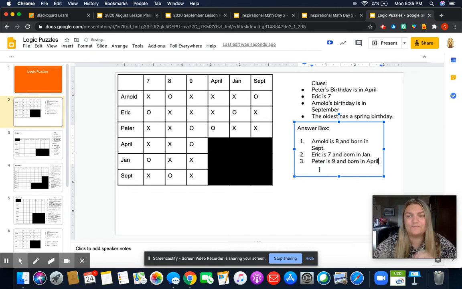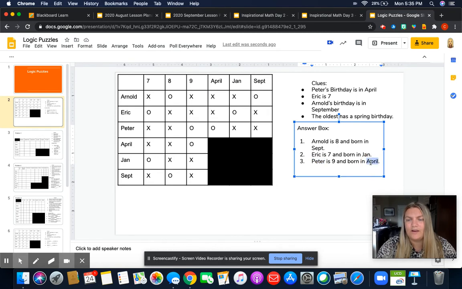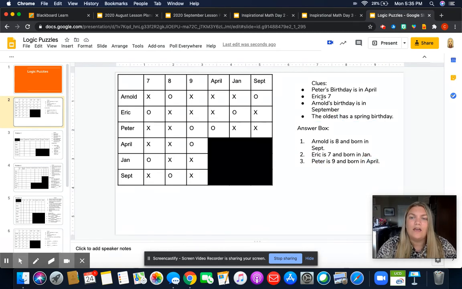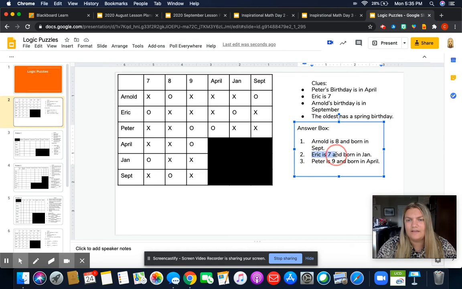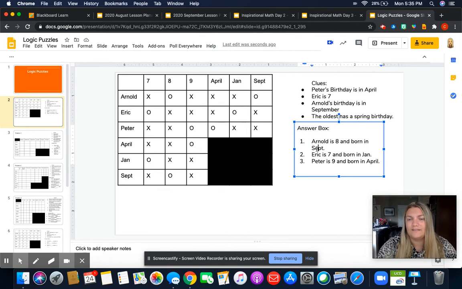In April. Okay, the very last thing we do in all of these logic puzzles is I always go back through the clues and make sure my clues match my answer box. So Peter's birthday is in April. We go down here, it says Peter, he's born in April. Check. Eric is 7. Eric is 7. Check. Arnold's birthday is in September. Arnold is born in September.